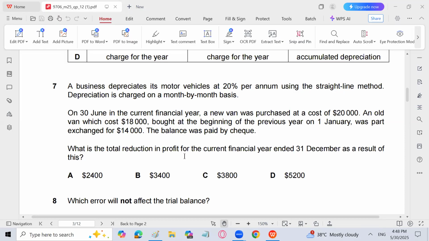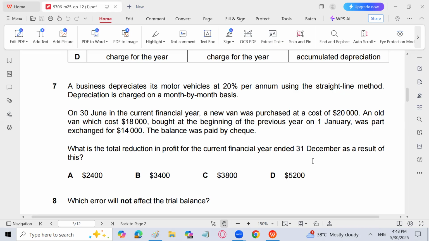But what is the total reduction in the profit for the current financial year ended 31st December as a result of this? So he basically wants us to find the expense figure. What is the depreciation expense? Because you know that in the statement of profit and loss, we record depreciation expense and one more thing, that is the profit on the disposal or loss on the disposal. So let's go for it.